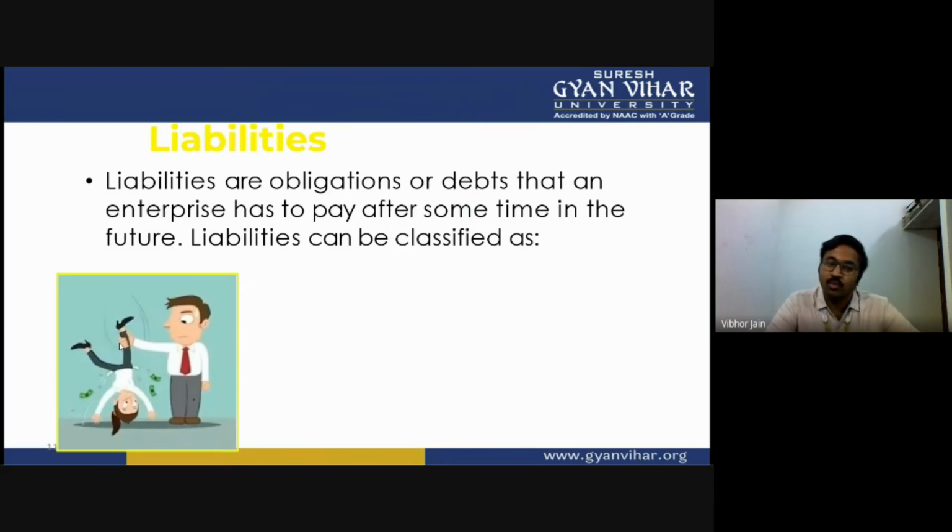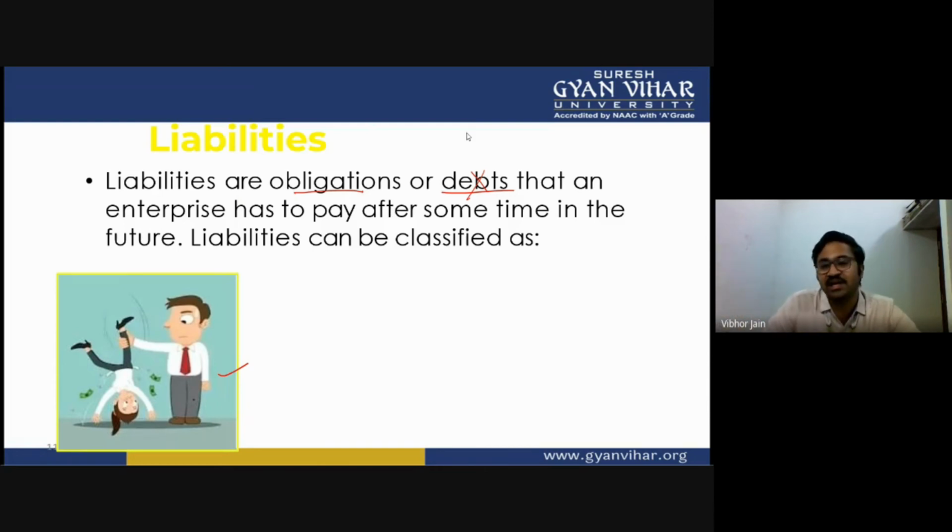Now, what are liabilities? Can you see this photo? So liabilities are the obligation or debt. See, the B is silent. So liabilities are the obligation or debt that an enterprise has to pay after some time in the future. You have to pay it, but you have to pay after some time in the future.